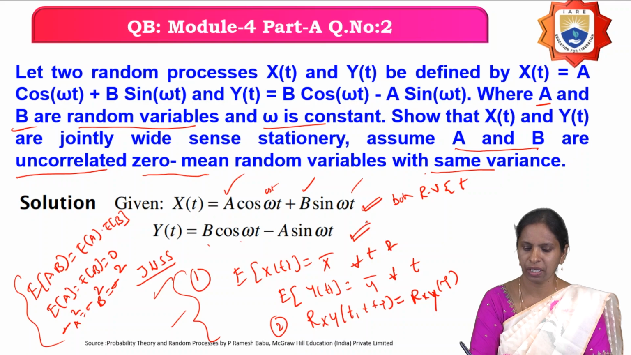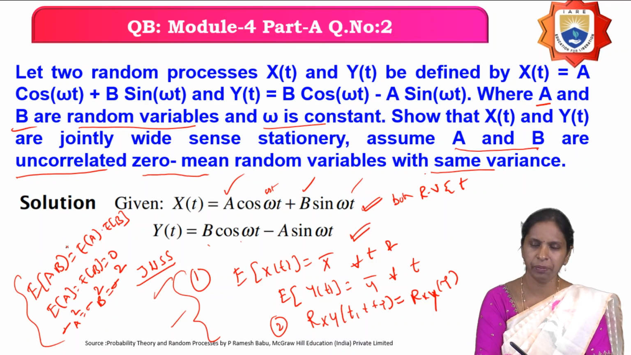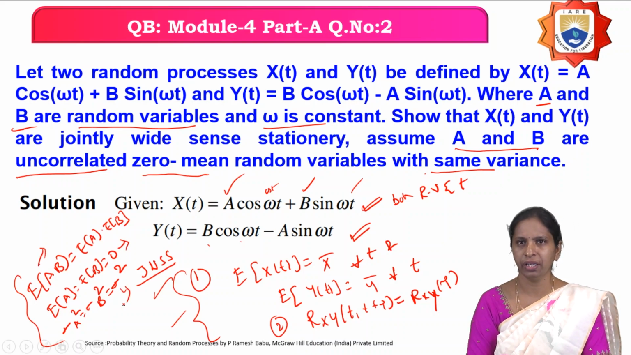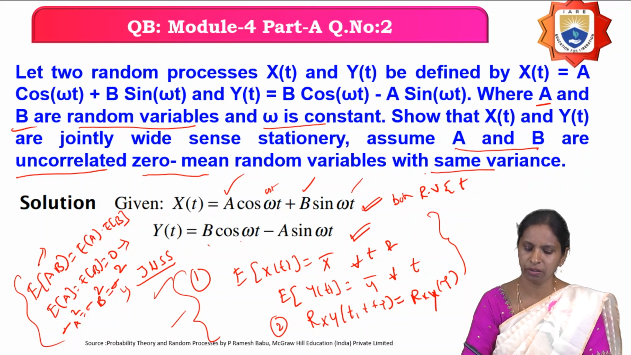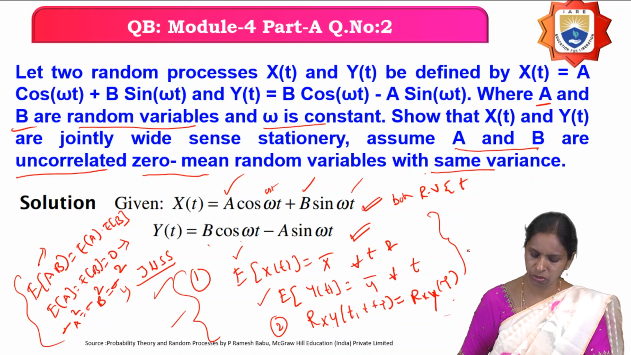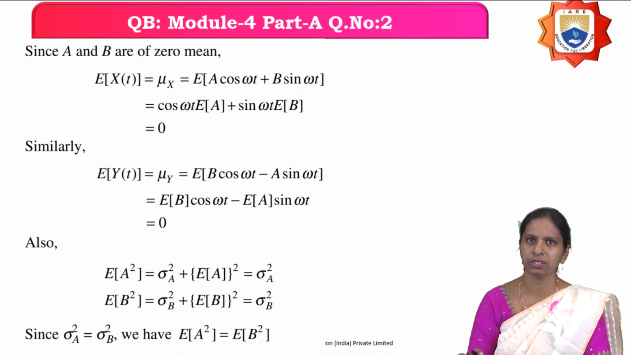So they have defined two random processes, and they have given that a and b are the random variables, and that a and b are uncorrelated and the means are 0, and both have the same variance. And you have to show that the two random processes are jointly wide-sense stationary or not. So we will first find the mean of the random process x of t, and next the mean of the random process y of t. After that we will go for the cross correlation between the two random processes. If you get that it is a function of only the time difference, I can say that the two random processes are jointly wide-sense stationary random processes.